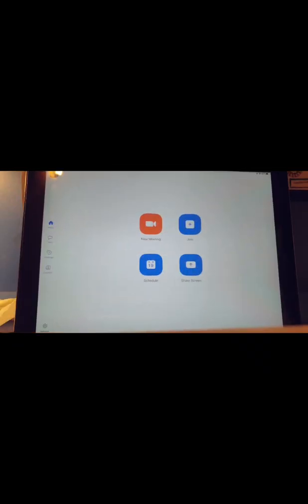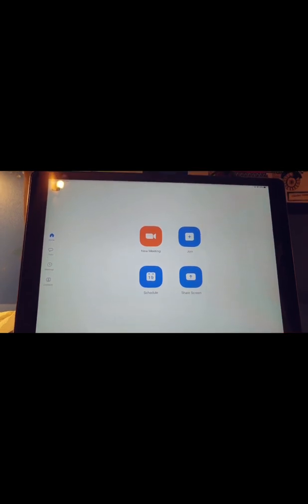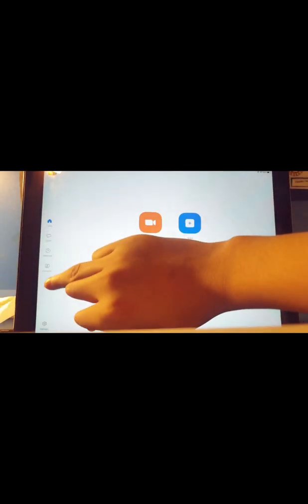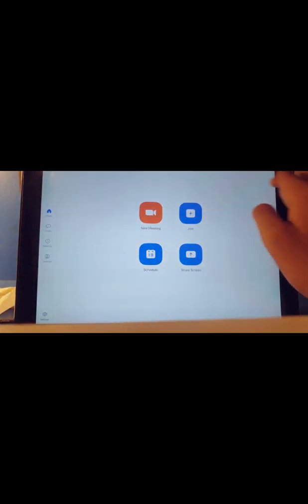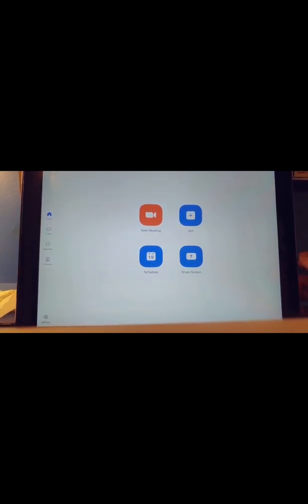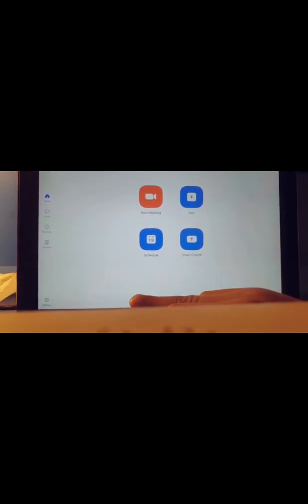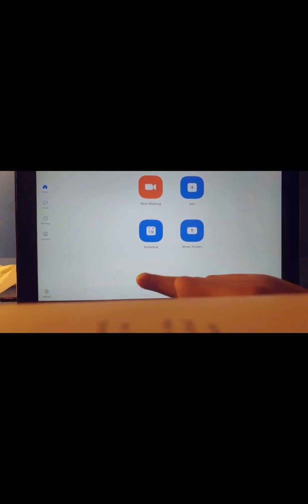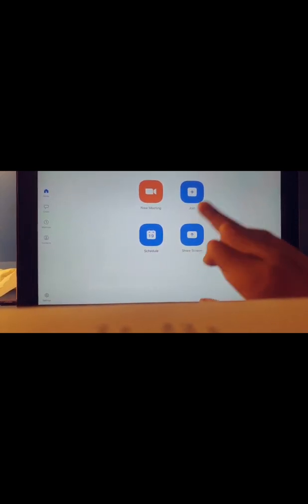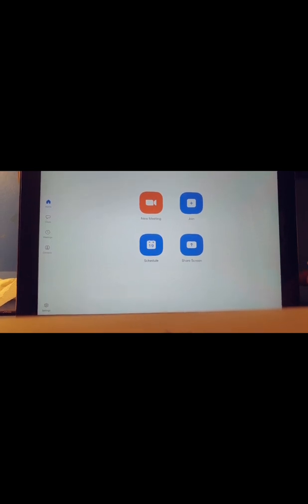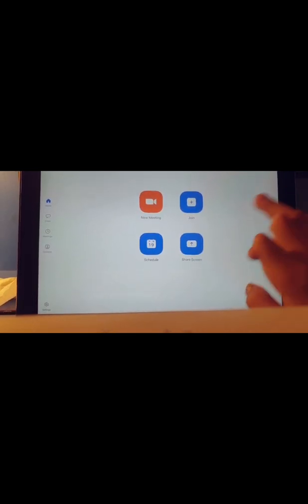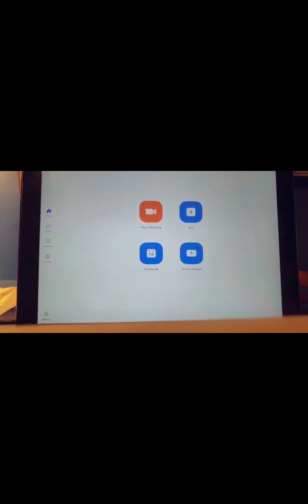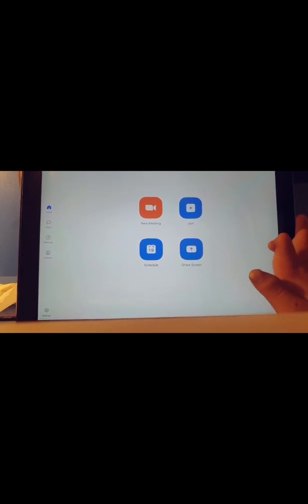As you know, in this video I am going to tell you all of the functions of the Zoom app. So let me tell you. You can see at the side these are the options: home, chat, meeting, contacts, and settings at the bottom left side. And then you have an option of new meeting, join, schedule, share screen. So new meeting means that you want to start a meeting immediately, so you can do that.